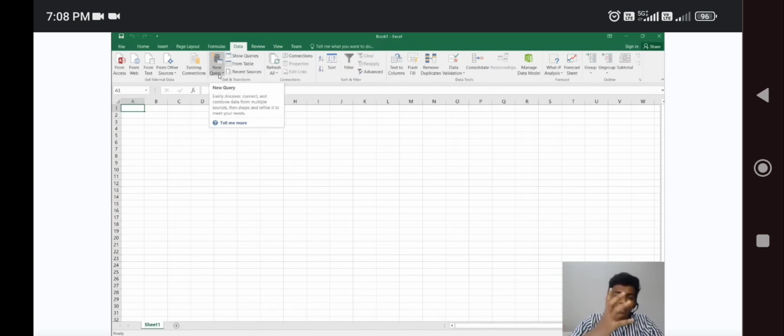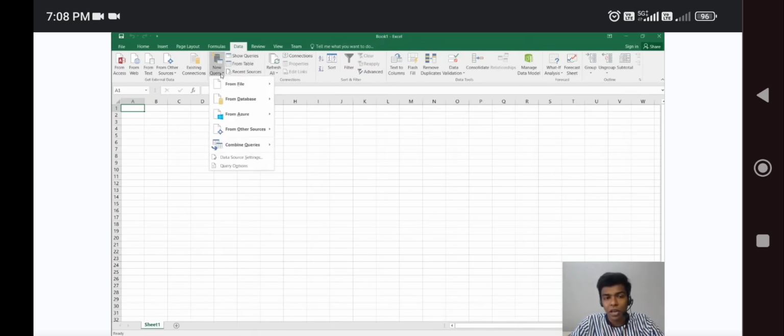I hope you all remember the yesterday session. If you are using 2013 or 2010, please follow yesterday's methods, so it is going to be the same. Here it may be Power Query. You simply go to Data, and under Data there is an option called New Query.